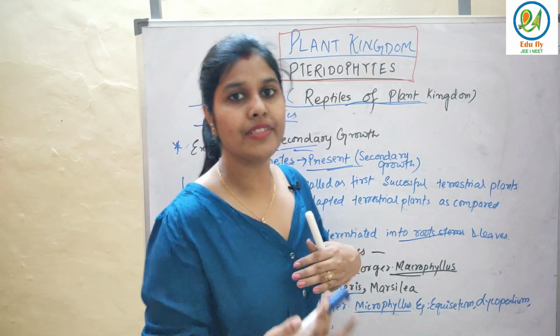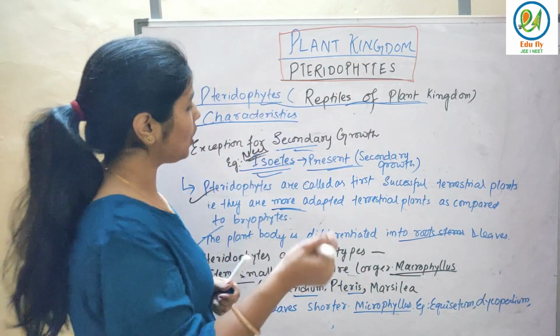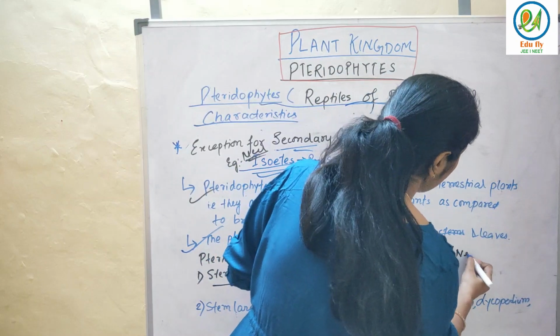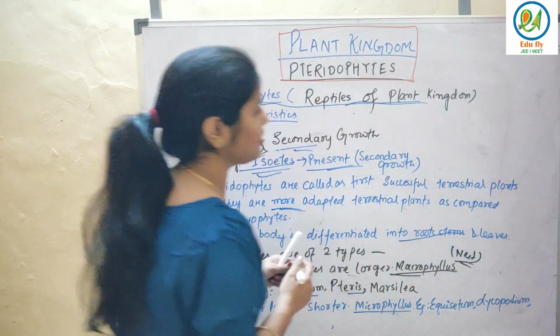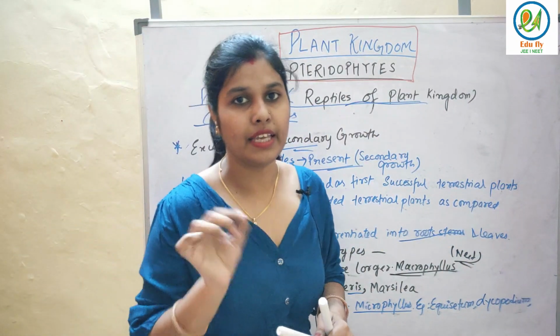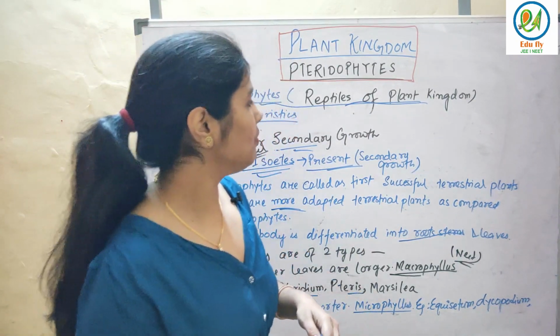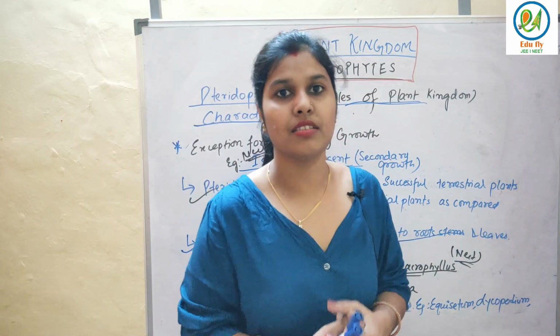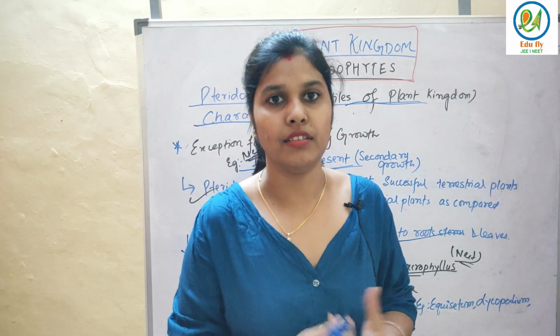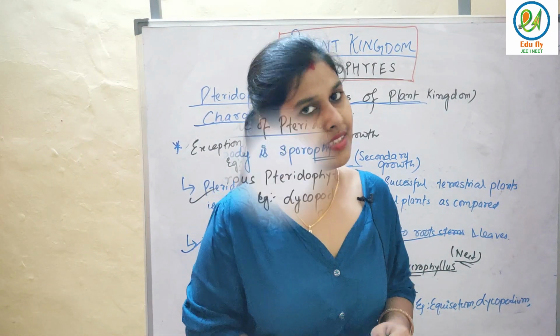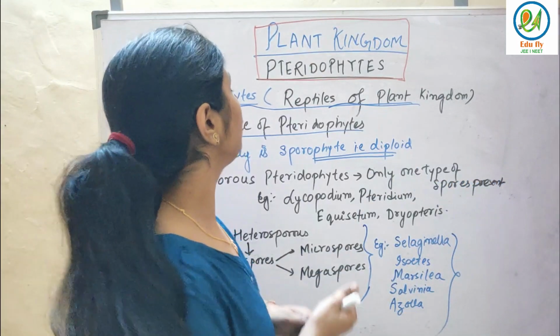So you always remember the example from NEET point of view. You just write the terminology again and again, you will get to remember. Fine. So let's see some more important characteristics of pteridophytes, their life cycle, the classes of pteridophytes. See about the life cycle in case of pteridophytes.